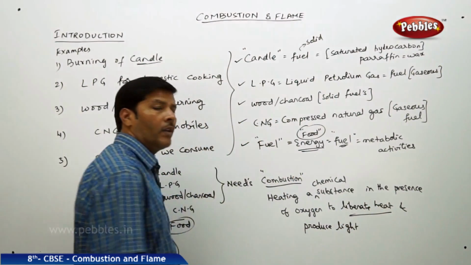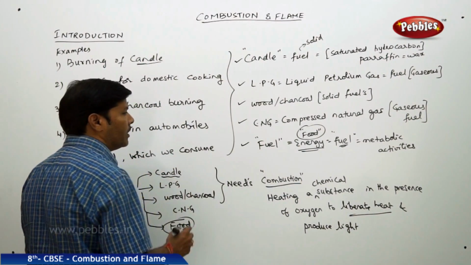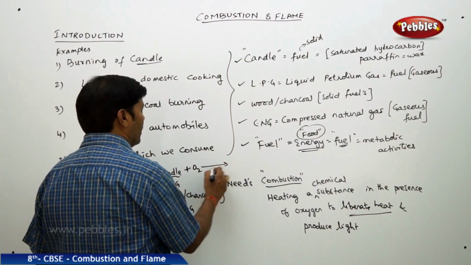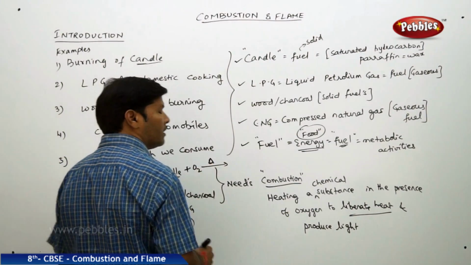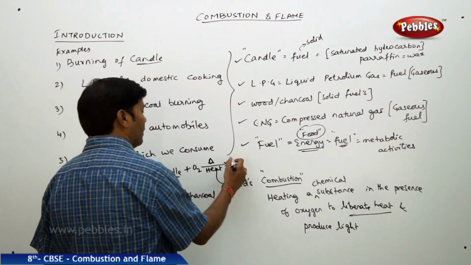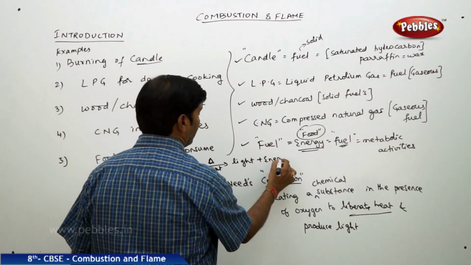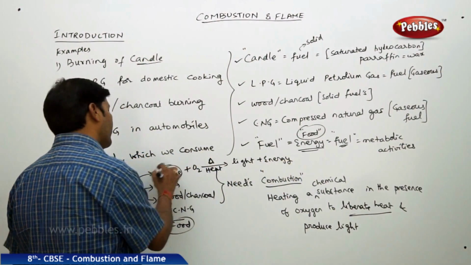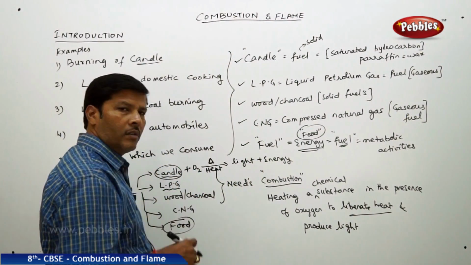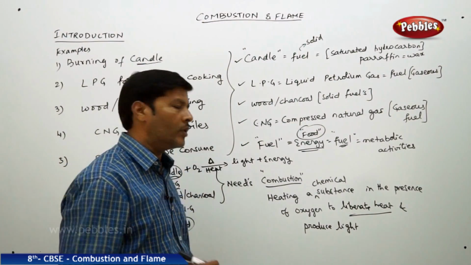For example, if you burn a candle, you have to pass oxygen and you need to heat it. This delta symbol represents heat. Then immediately you find that this candle gives light and also gives energy. That means it is subjected to combustion. Of course, candle is made up of a chemical substance, that is wax or paraffin. Similarly, liquid petroleum gas contains hydrocarbons, saturated or unsaturated hydrocarbons.